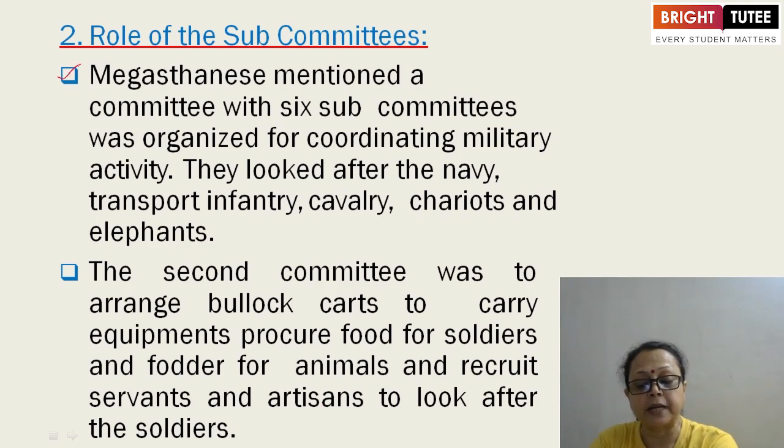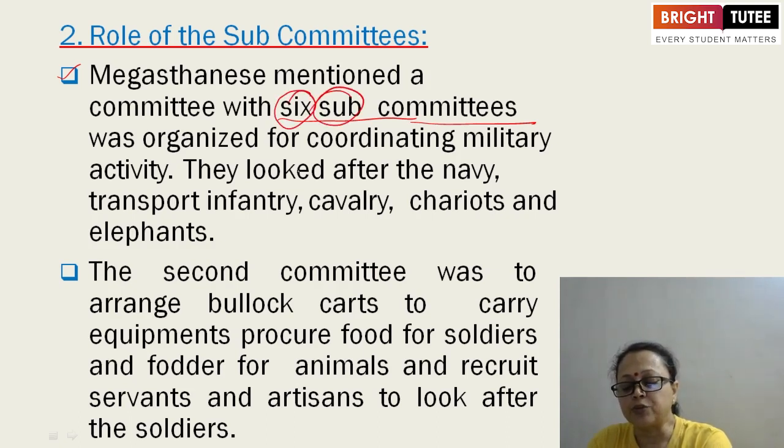Megasthenes, in his book Indica, mentioned a committee with 6 subcommittees. That committee was divided into 6 subcommittees, organized for coordinating military activity.